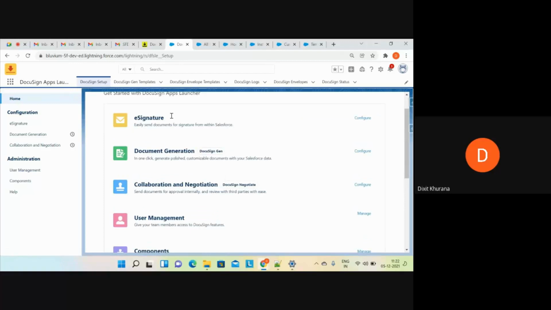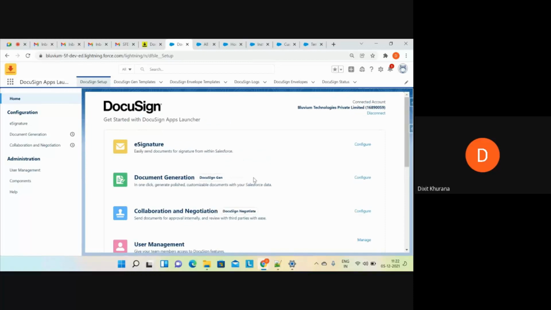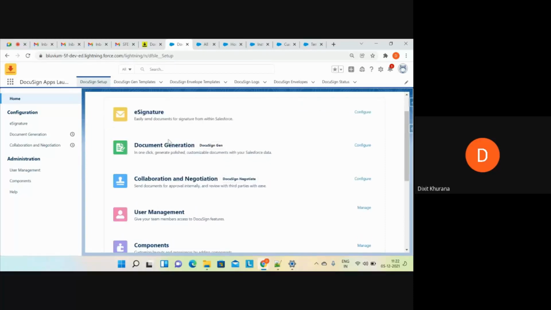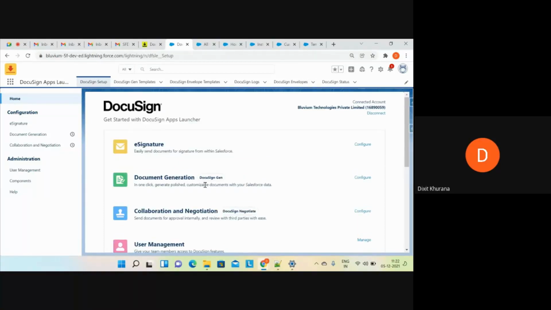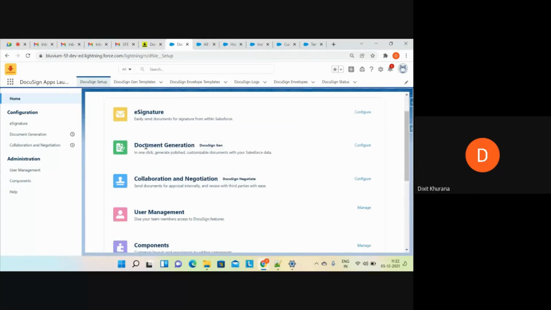We have three applications: eSignature, DocuSign Gen, and DocuSign Negotiate. It does not matter which application you install from the AppExchange. If you are installing DocuSign Gen or DocuSign Negotiate, then DocuSign will automatically come up with these three applications. There is one more application known as DocuSign CLM. For trial accounts, DocuSign CLM is not present, so you cannot try DocuSign CLM features with the trial. But for these two you can try, though again for 30 days only.